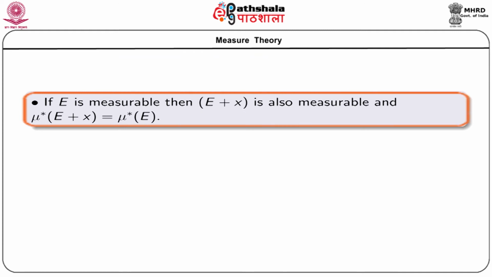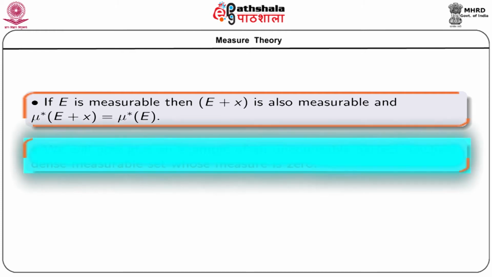We can show one more property of measurable sets: if E is measurable, then its translation E plus x is also measurable, and their outer measures or measures are equal.